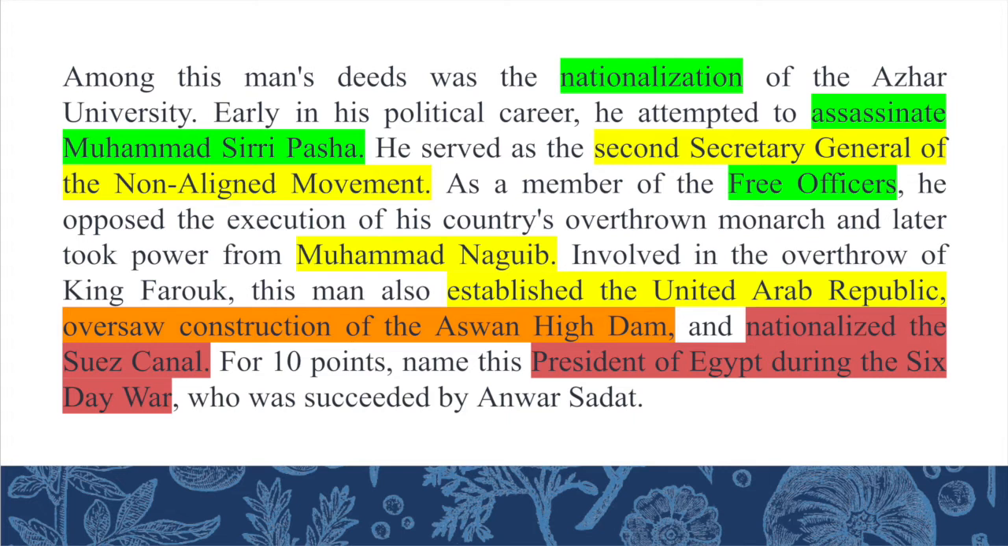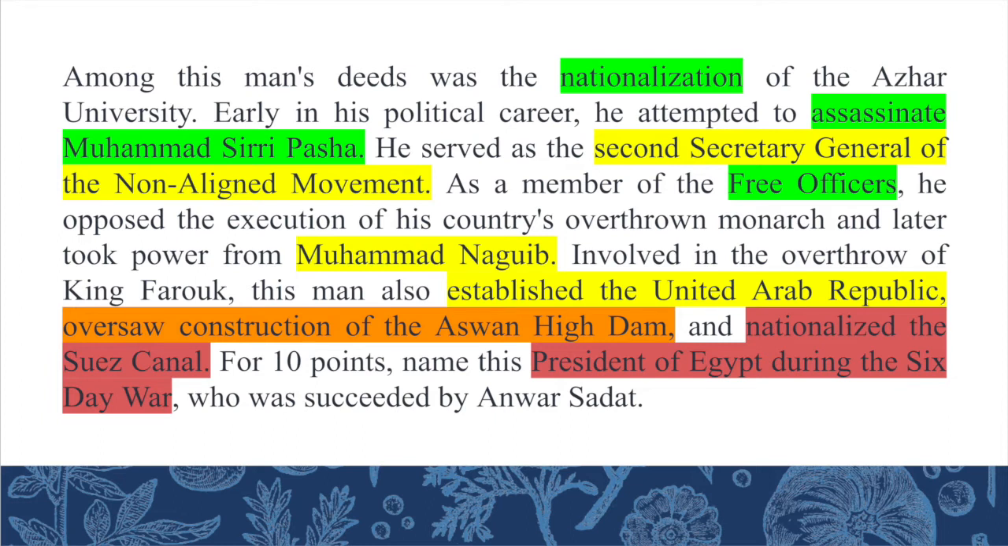direction. So next, looking at the second clue, we know that he attempted to assassinate a man called Muhammad Siri Pasha. So if you know the history behind Pasha and the Free Officers and Muhammad Naguib, you can connect all three of these clues together to find the answer, which is Gamal Nasser.